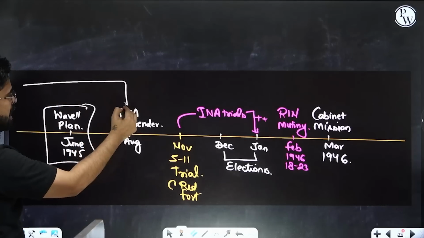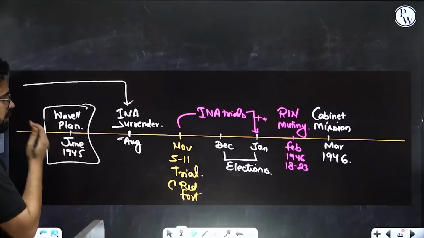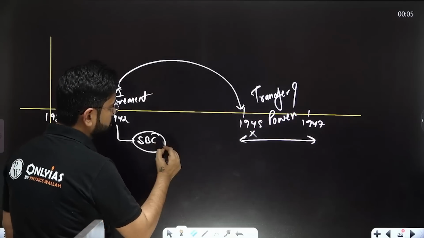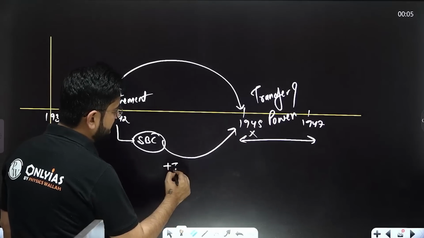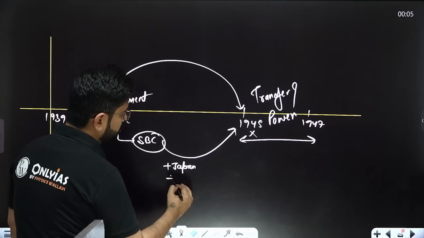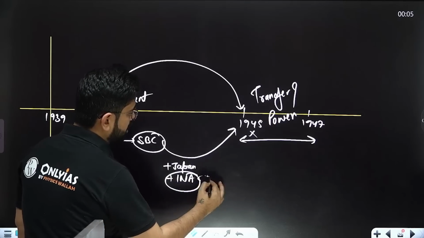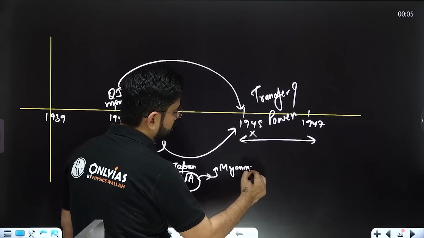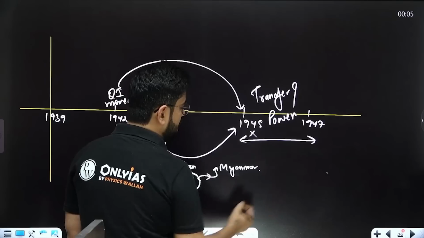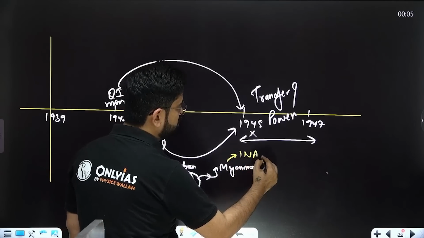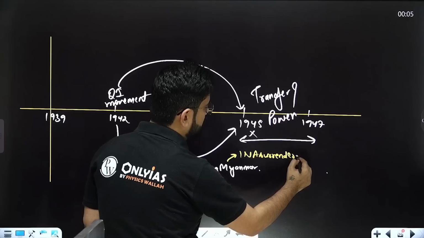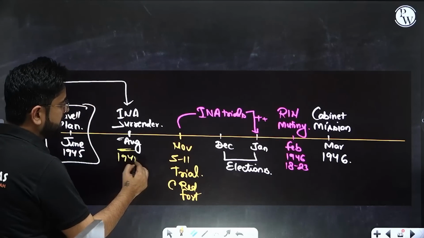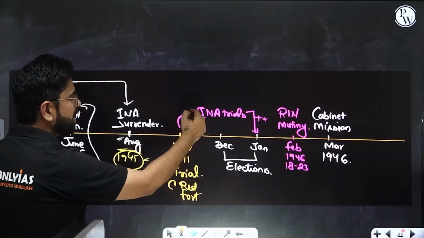Also, Subhash Chandra Bose's army, the INA. We have not discussed the INA yet. So there was another method of Subhash Chandra Bose till 1945, where he joined hands with Japan. He created his own army, the Indian National Army, and attacked from the Burma, Myanmar side. But this failed, and the INA had to surrender. By August 1945, the INA had surrendered, and Britain decided to hold the INA trial openly.